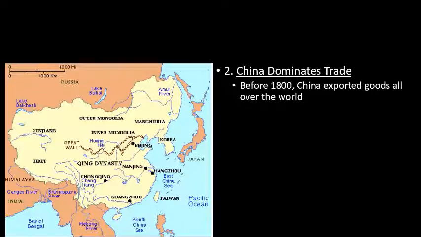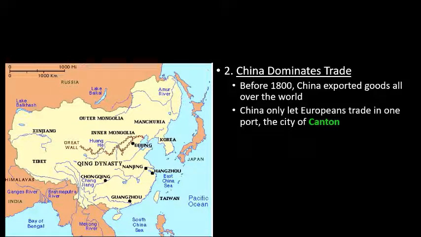So before 1800, China exported goods all over the world, which means, guys, China was making money. Now, China only let Europeans trade in one port, the city of Canton. On this map, guys, it's called Guangzhou. It's the same place.